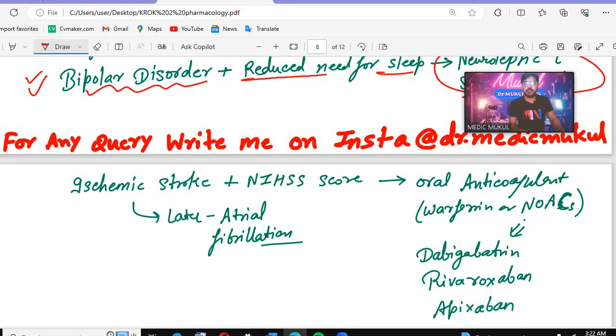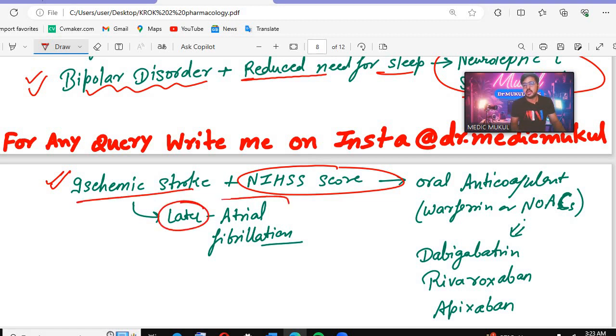Next, if the patient has an ischemic stroke with an NIHSS score of around 8 or 9, and later develops atrial fibrillation, in that condition we will give oral anticoagulant drugs.